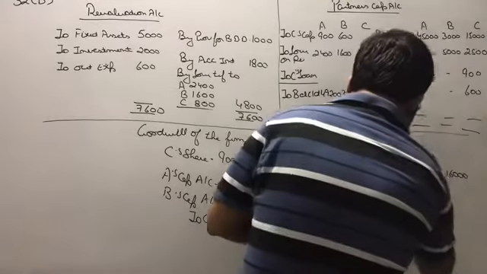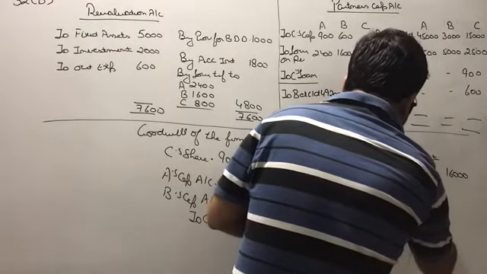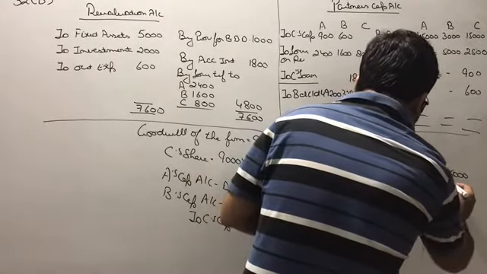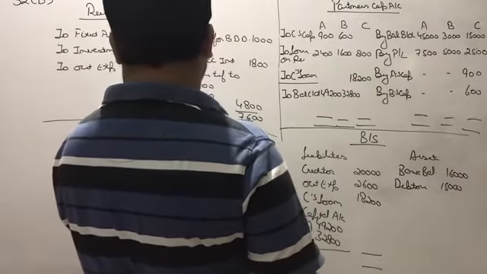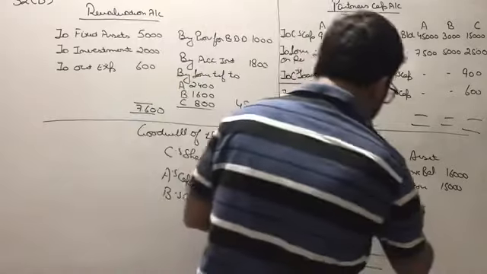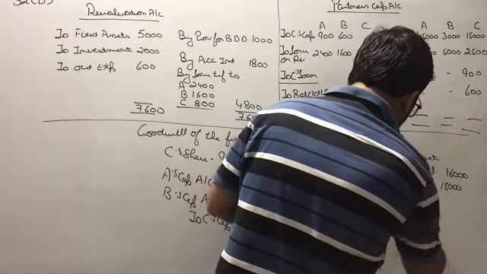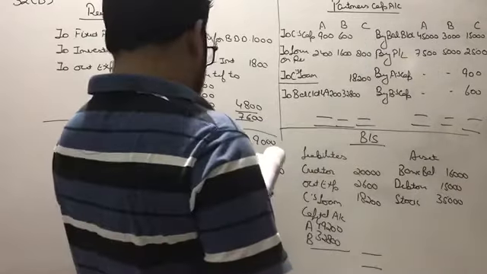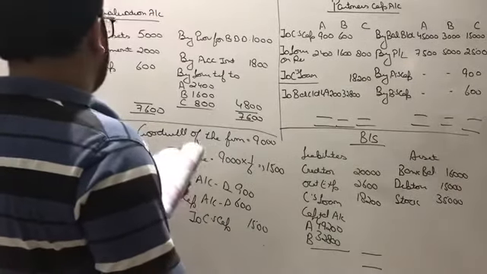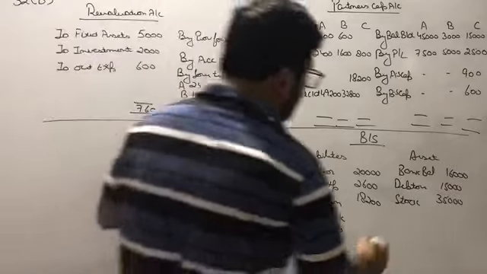Debtors, now there is no need of provision. So debtors will be 15,000 only. We have reduced the provision. Stock 35,000, and there is no change in stock as well. So it will be 35,000. Investment 12,000 minus 2,000 because it is reduced.